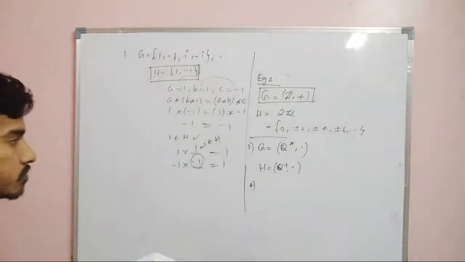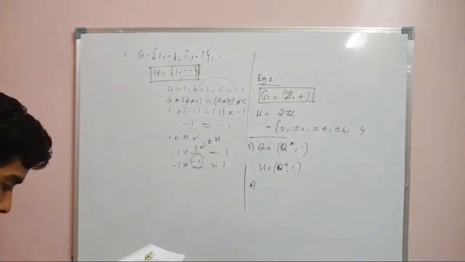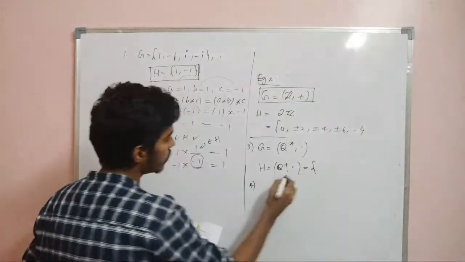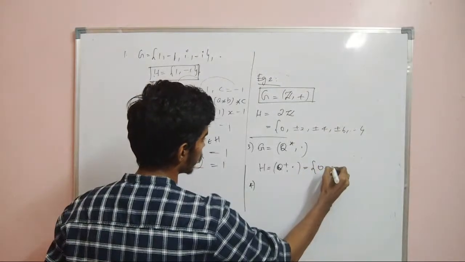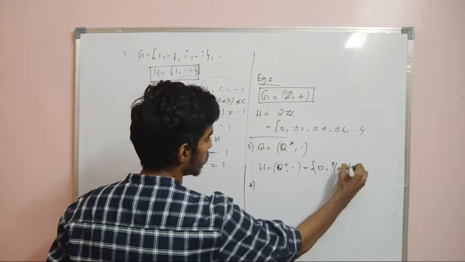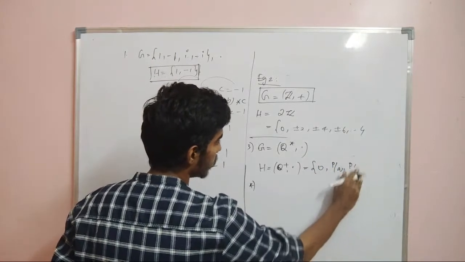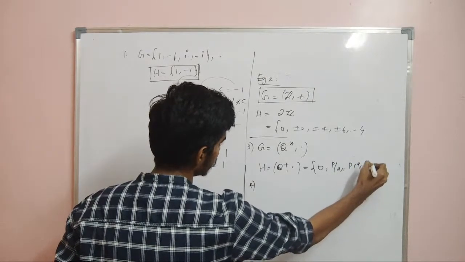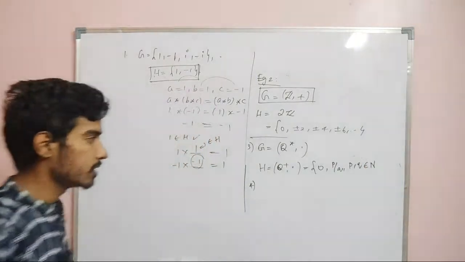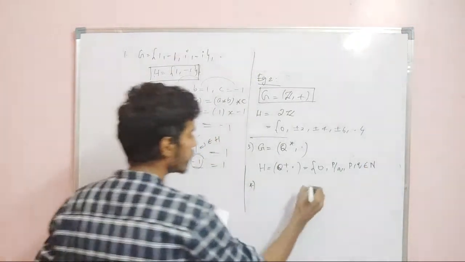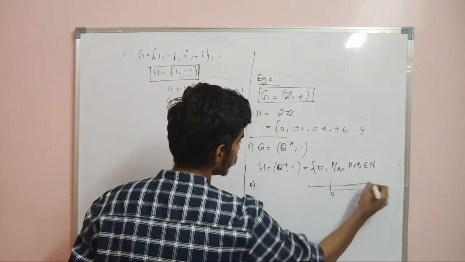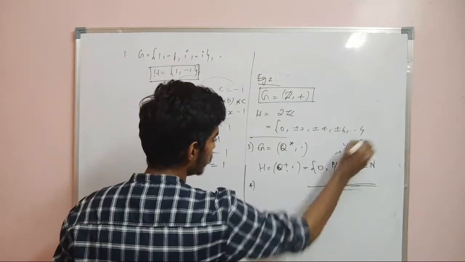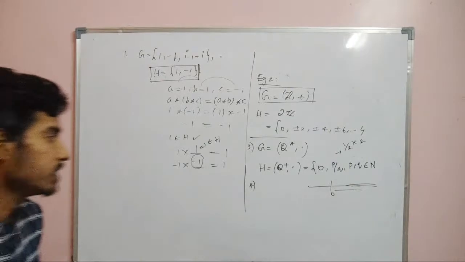This set contains positive rational numbers p by q, where p and q are positive, so p and q belong to N. So therefore the elements will be on the real line, excluding irrational numbers. If you take any element, suppose you take 1 by 2, the inverse will be 2. So therefore this is a subgroup.